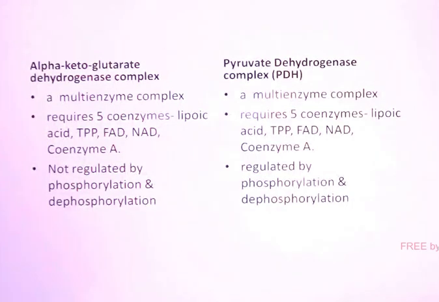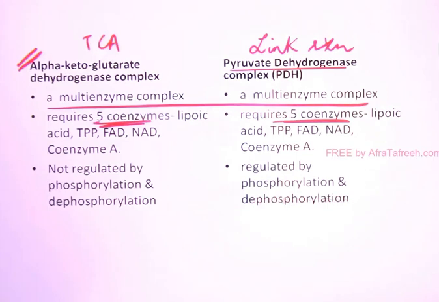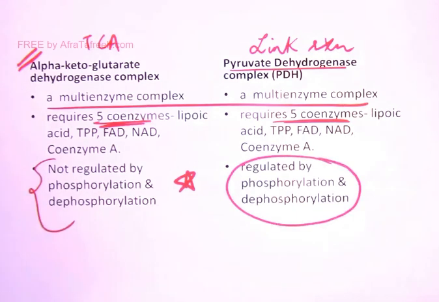Now compare these two enzymes. One is alpha-ketoglutarate dehydrogenase of TCA cycle. The other is pyruvate dehydrogenase, the PDH complex, that is the link reaction enzyme. Both these enzymes are multi-enzyme complexes. Both require the same 5 coenzymes, I already told you. But the difference is that alpha-ketoglutarate dehydrogenase is not regulated by phosphorylation and dephosphorylation, but PDH complex enzyme is regulated by phosphorylation and dephosphorylation. That is, insulin in fed state will cause dephosphorylation and will activate link reaction. Link reaction is activated in fed state. But on the other hand, in fasting state, link reaction will be inhibited by glucagon, which is doing phosphorylation, right?